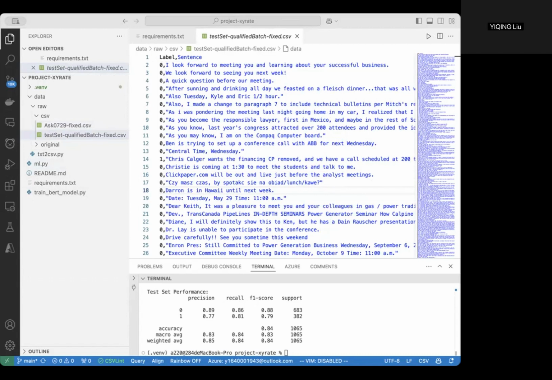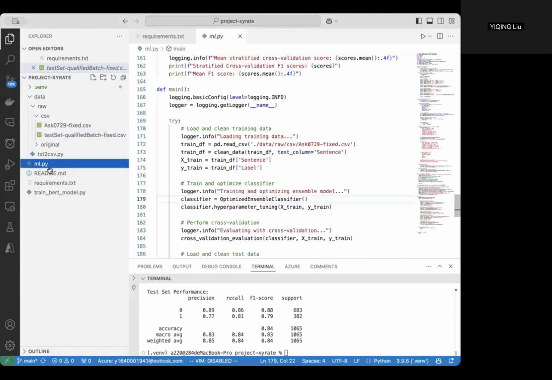As for the data cleaning, we remove the rows with null values and duplicate sentences, normalize the text to lowercase, and strip unnecessary spaces. As for the feature engineering, for the ensemble models, we enhance the feature set by detecting URLs and email addresses, identifying specific punctuation such as question marks, and checking for business-related keywords like meeting and agenda. For the deep learning model, we tokenize the sentences using the DistilBERT tokenizer, converting text into fixed-length sequences with padding and attention masks.